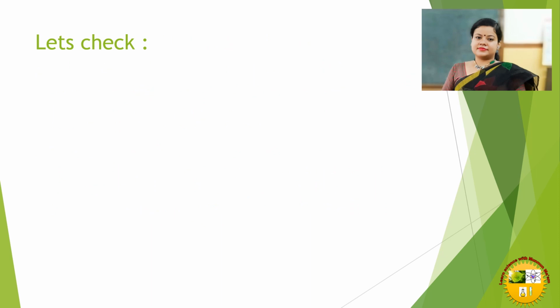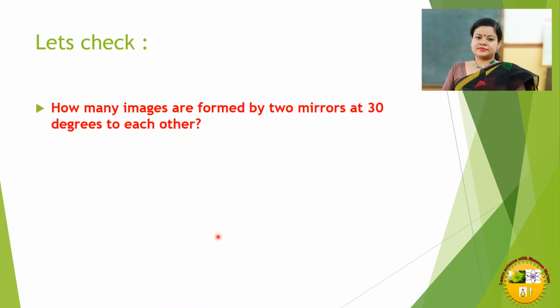Now let's check. I will give you a few questions. Quickly write down the answers in the comment section. Let's start. How many images are formed by two mirrors at 30 degrees to each other? That means if two plane mirrors form a 30 degree angle with each other, how many images can be formed? Quickly write down your answer in the comment section. I hope you understood how to do it. N, the number of images, equals 360 degrees divided by 30, minus 1. So don't forget to write down your answer in the comment section.